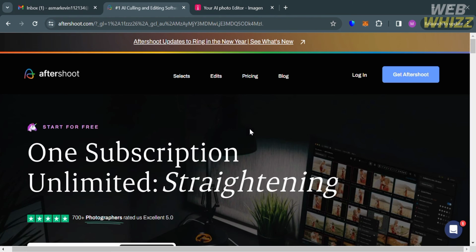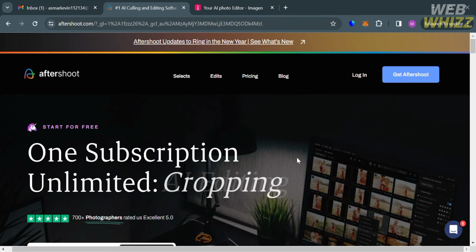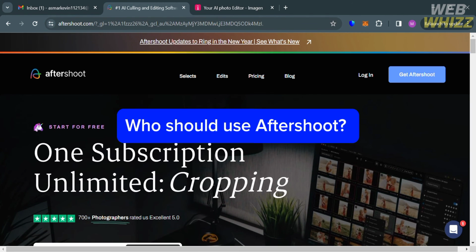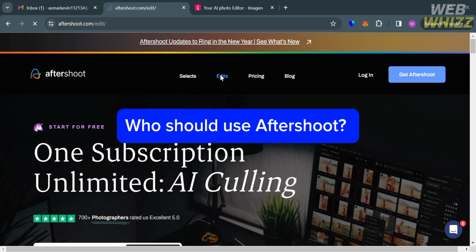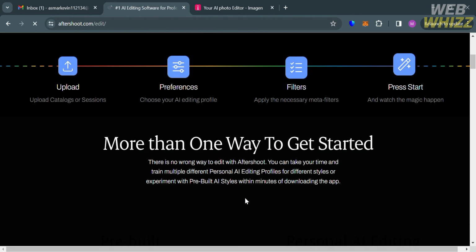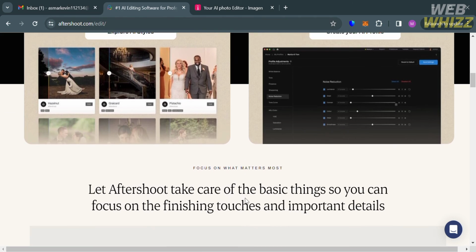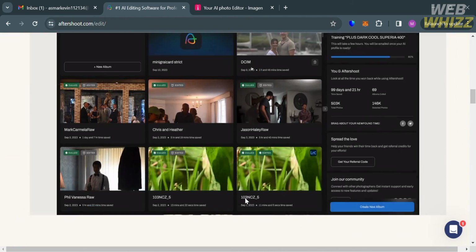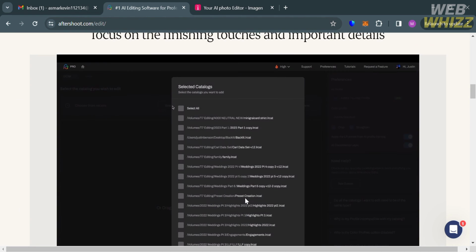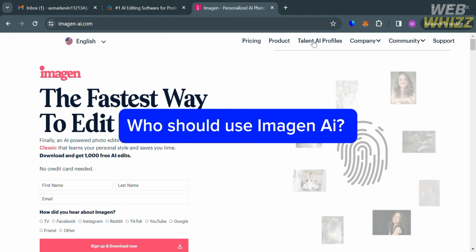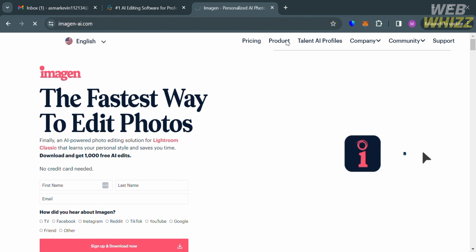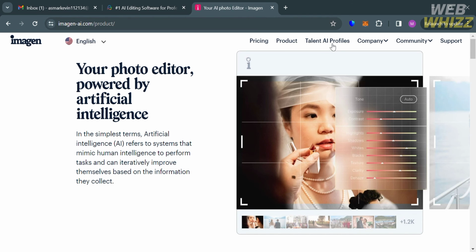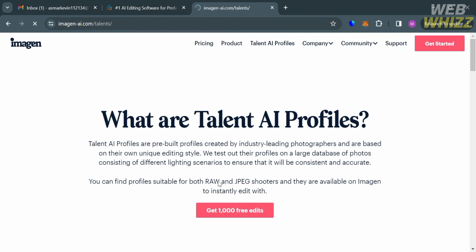Now, given the pros and cons of both platforms, the question is, who should use Aftershoot and Imagen AI? Well, if your goal is to organize and edit photos and you prefer more advanced software that can be used on both desktop and web platforms, with a subscription-based pricing model, Aftershoot would be a suitable option. But if you're looking to create and modify images using text prompts and you prefer user software that operates online and charges per image, Imagen is the choice for you.